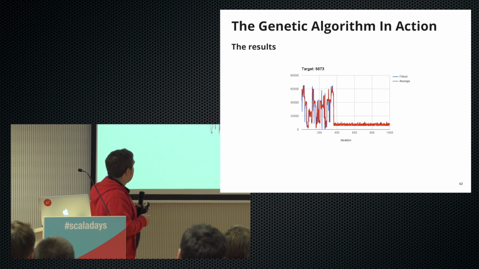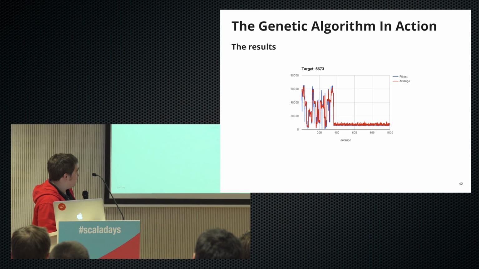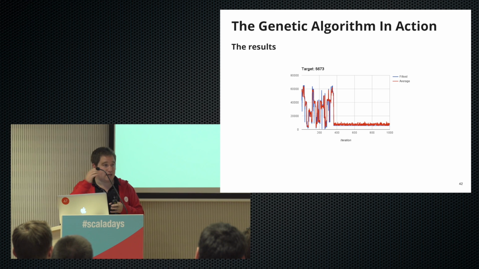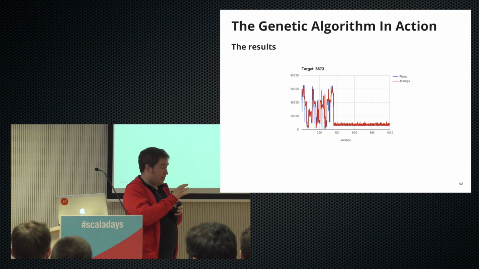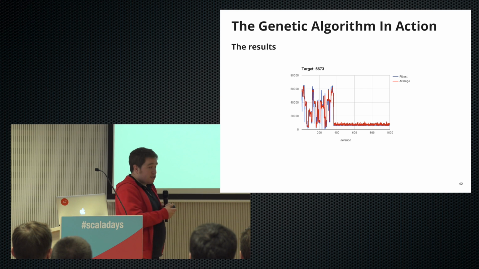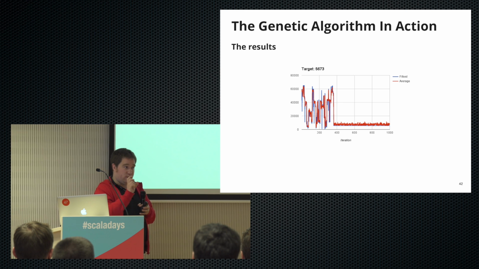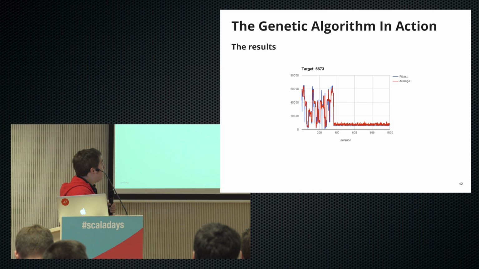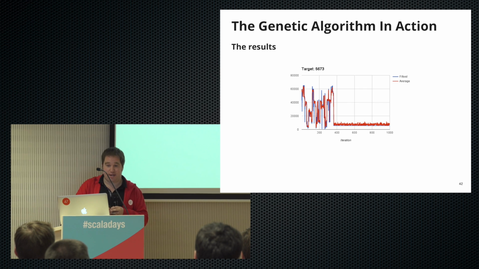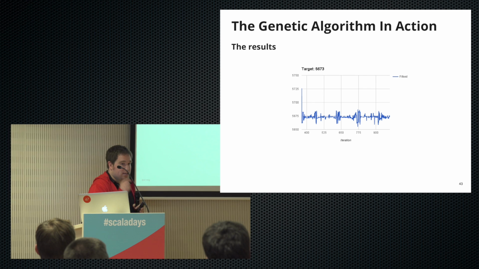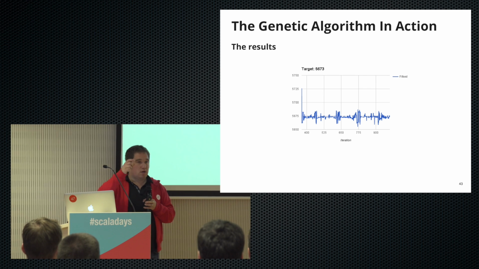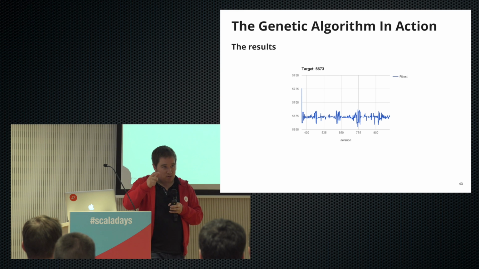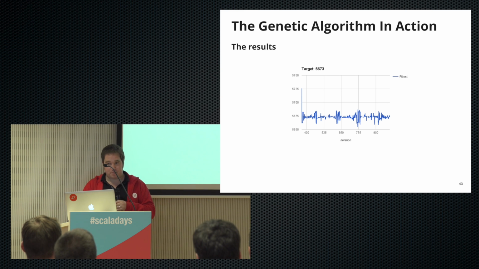So here's an example. This is running for 1,000 iterations. And we can see here that at the start, because the numbers are all over the place, the binary strings are all over the place, it really is quite random. And then at some point during the iteration, one or a few of the binary strings were very close to the target we were looking for. And then we get very, very close here. And actually, if we zoom in, we can see here that it's not just sitting on the number of the target we were looking for, because there's still inherent randomness, and we might find mutations and things like that maybe take us away slightly and then bring us back to the number.